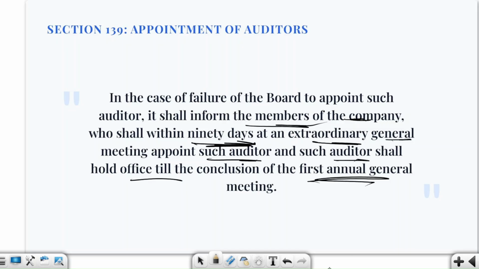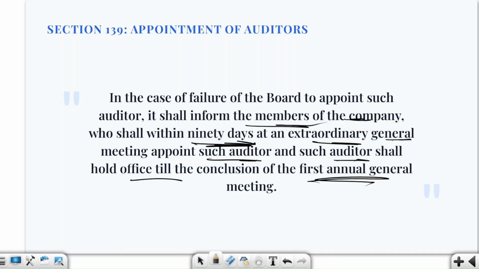So here we are putting few conditions, where in the first step we are going to inform the members, then members will appoint the auditor within next to 90 days, and appointment is made at EGM, that is extraordinary general meeting, and the auditor will continue until the conclusion of the first AGM.